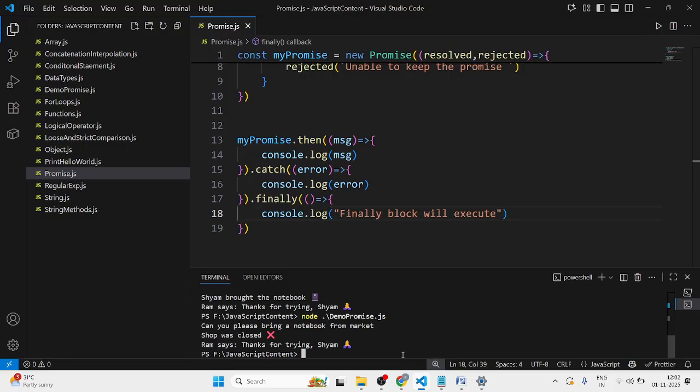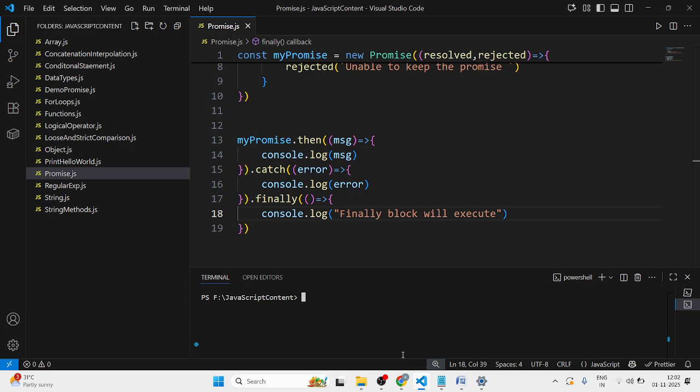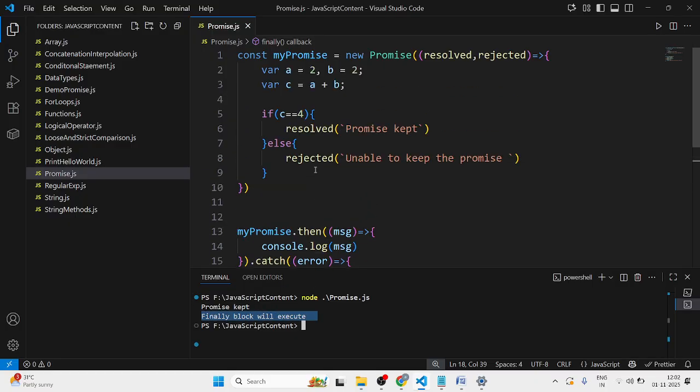Okay, so now I'll clear the terminal and execute node promise. See, promise kept, and the finally block will execute, because the c value is 4. Now I will change it to 3.